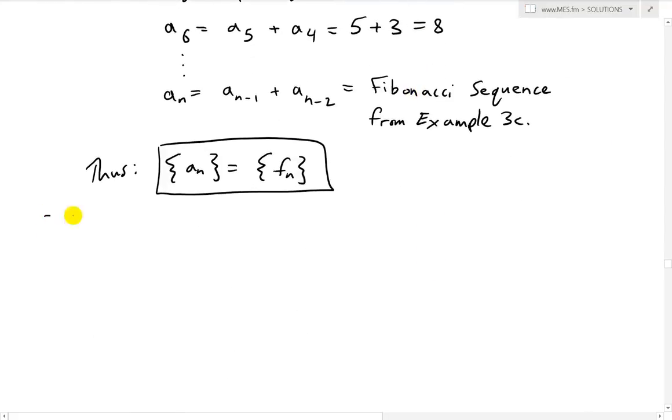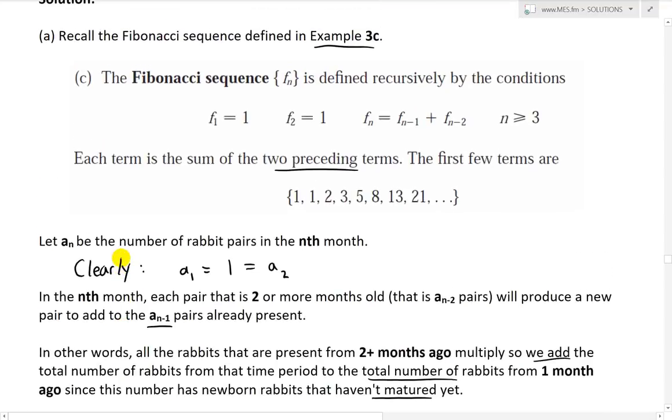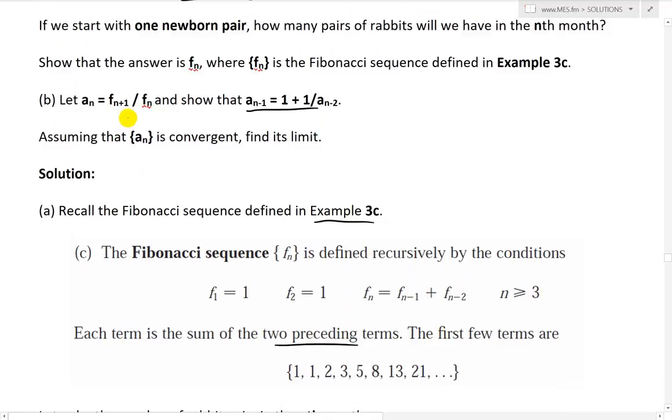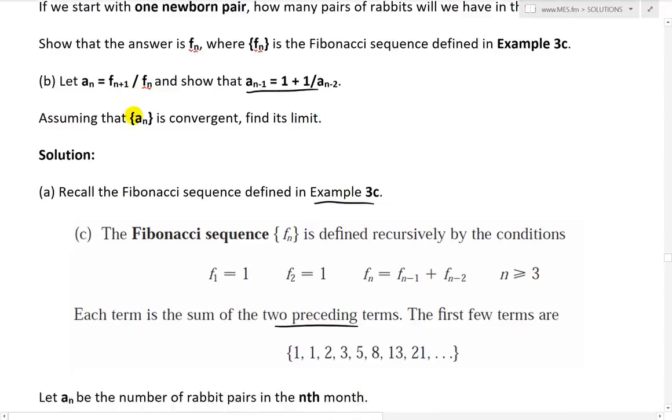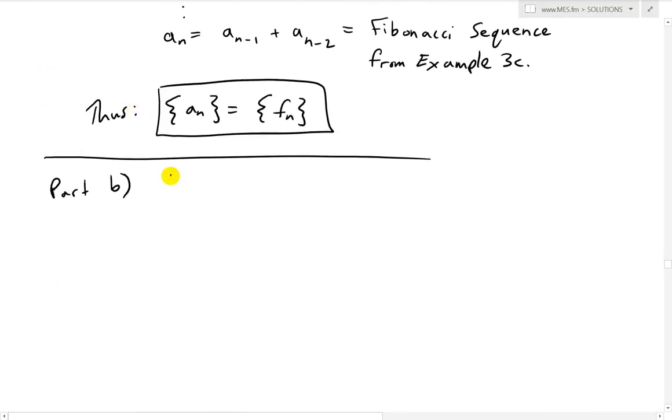So part B. I'll write this down. Alright, so we're going to let a_n equal F_(n+1) over F_n, where this is the Fibonacci sequence F_n.